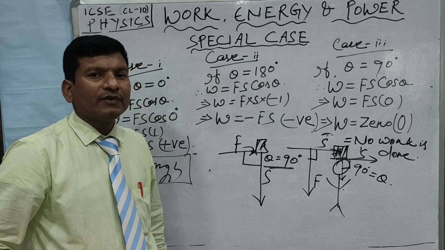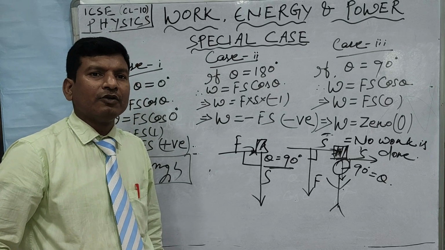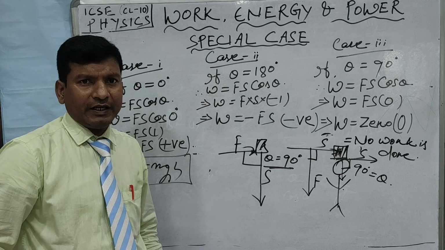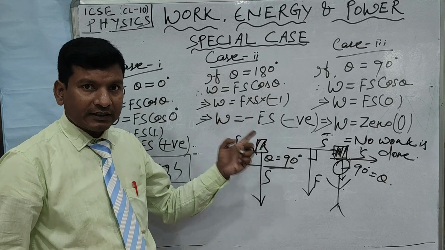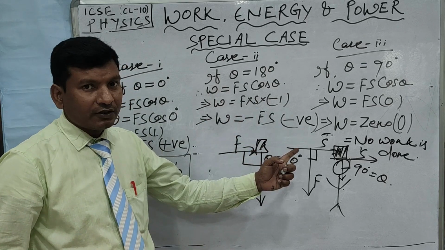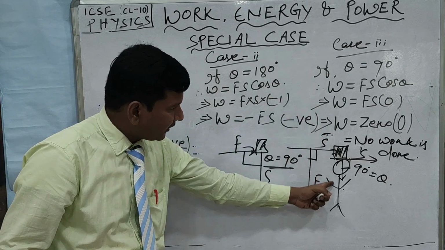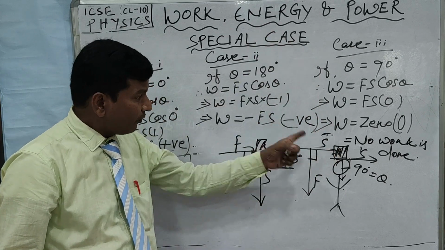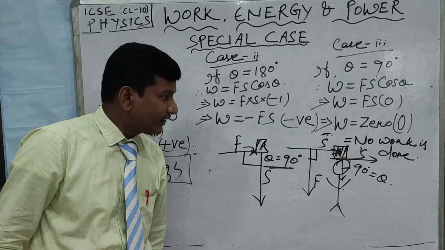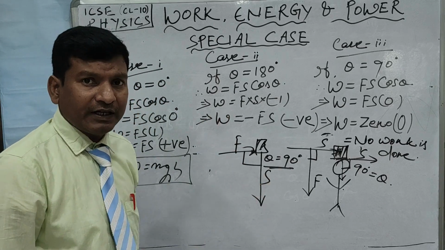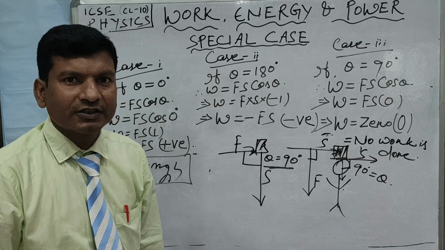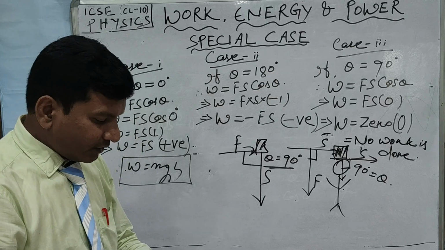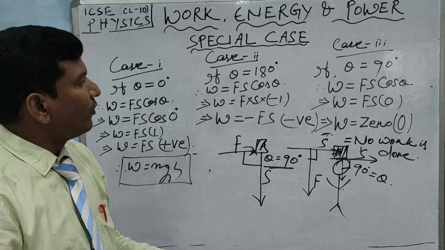At this time there is no motion, no movement, no displacement. I have told you before, when the displacement of the body is 0, at that moment the work done is 0. Here we are getting another condition: when the direction of the displacement is perpendicular or normal to the direction of the force, no work is done. So these are the two conditions for zero work done.